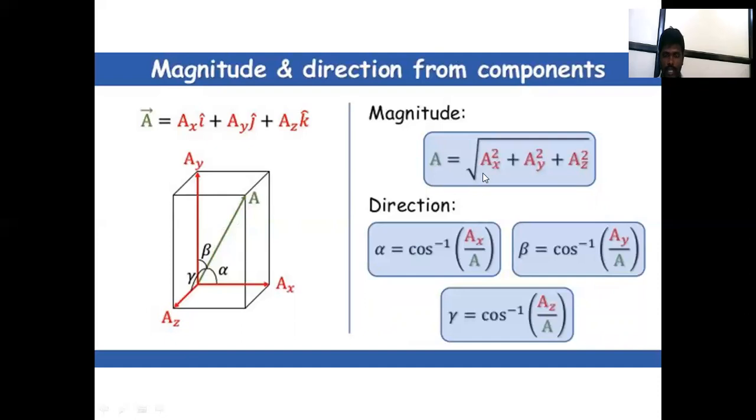A is equal to the square root of Ax square plus Ay square plus Az square, and the direction is alpha equal to cos inverse Ax upon A, beta equal to cos inverse Ay upon A, and gamma equal to cos inverse Az upon A. Like this, we find the magnitude and direction from the components.